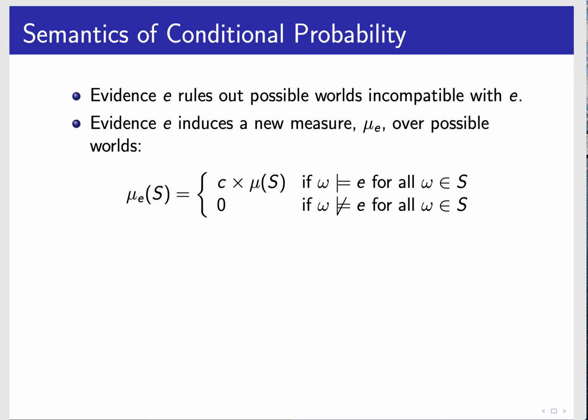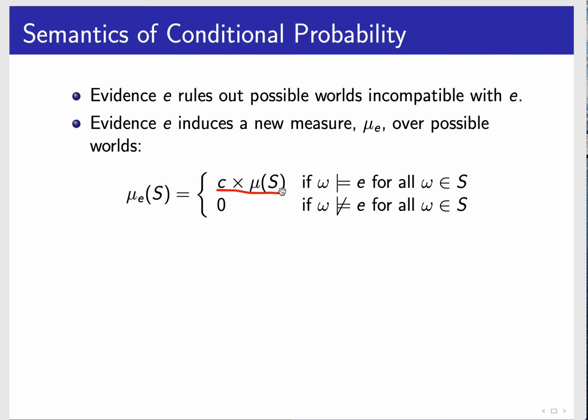Well, if these are all the worlds, this is a set where E is true for all of them. So if S is a set of worlds such that E is true in all of those worlds, then we're going to use this value here. We're just going to multiply them by a constant.